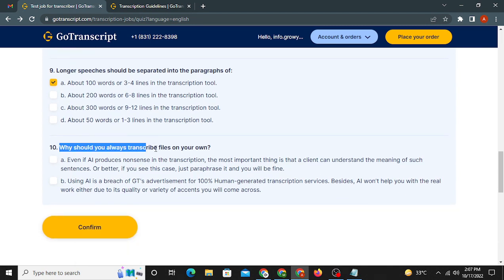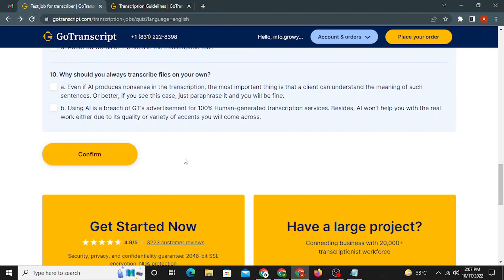And the last thing I have been telling in my videos is that we shouldn't be using AI. If you are using it, make sure you are just getting help. You are not relying 100% on AI-based software like Otter. Otter is just a thing which can give you an idea, but you have to make the transcription correct by yourself.